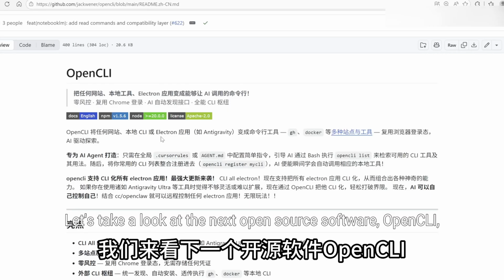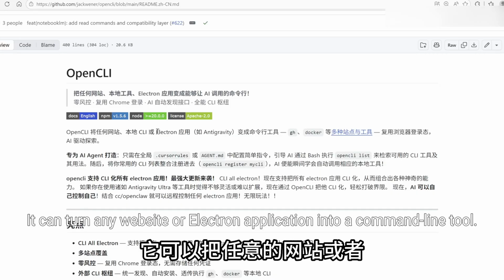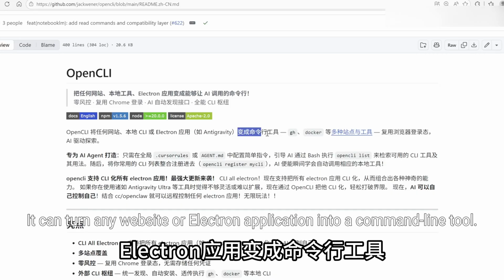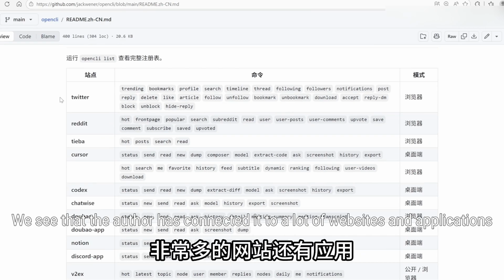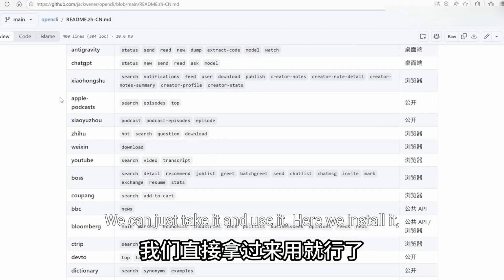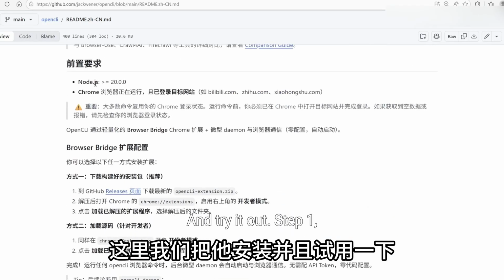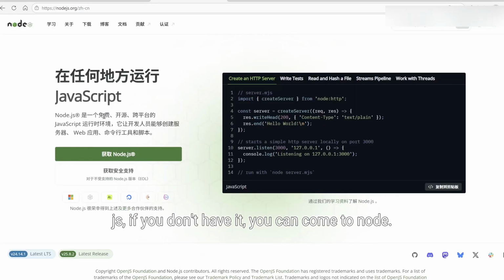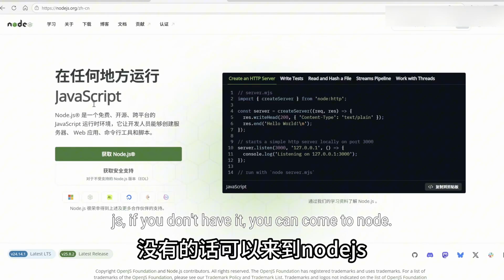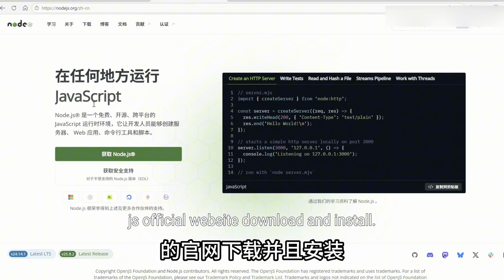Let's take a look at the next open source software, OpenCLI. It can turn any website or Electron application into a command line tool. We see that the author has connected it to a lot of websites and applications. We can just take it and use it. Here we install it and try it out. Step 1. First, you need to install Node.js on your computer. If you don't have it, you can come to the Node.js official website, download and install.